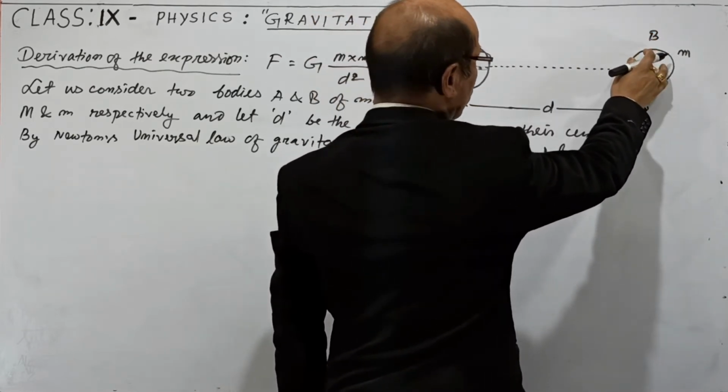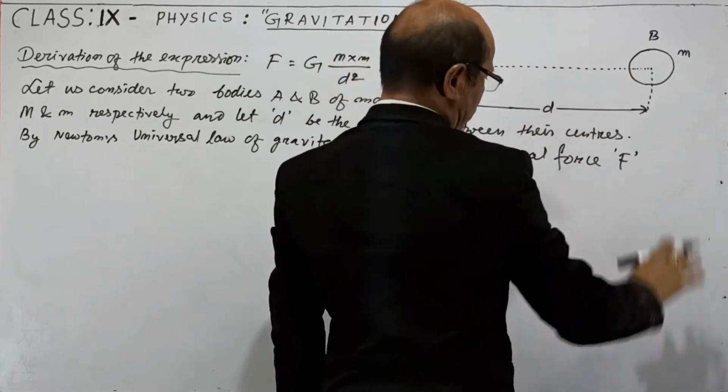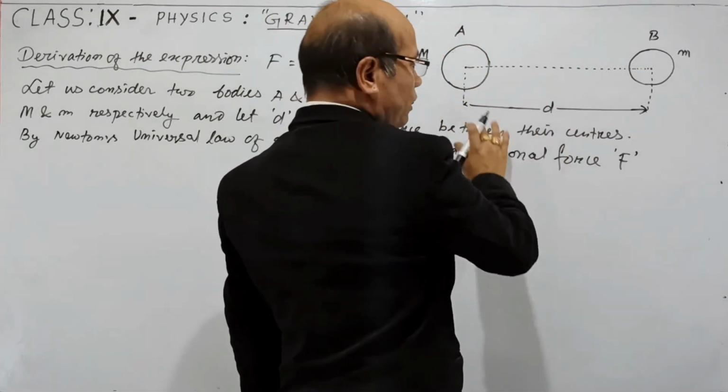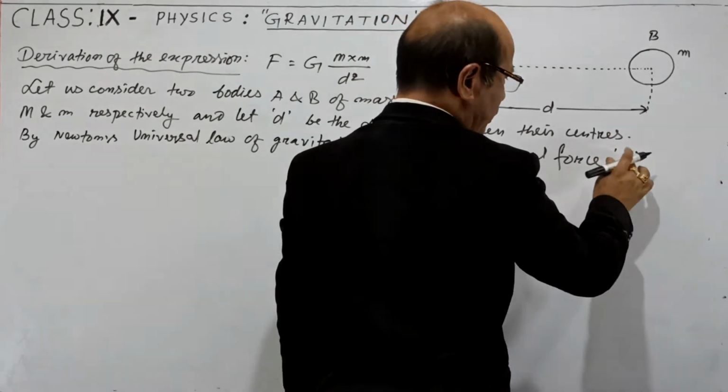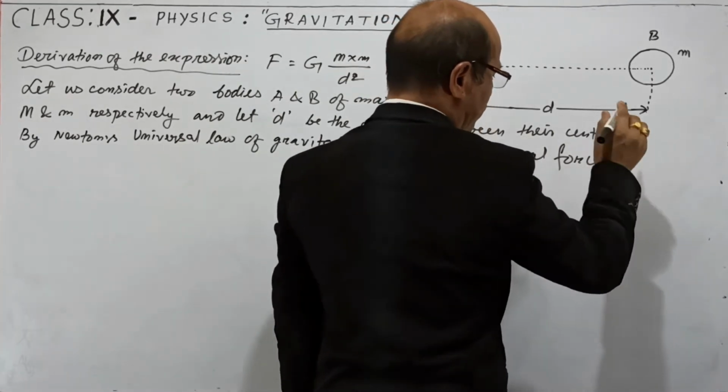Similarly, object B also pulls object A towards the center. And that force of attraction is called gravitational force, or simply gravitation, represented by this capital F.